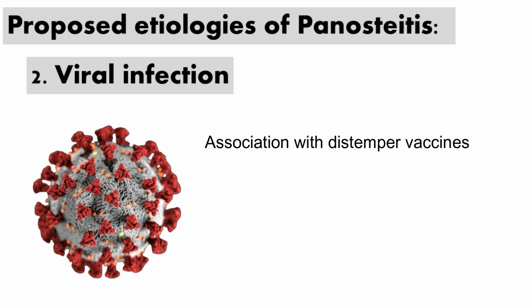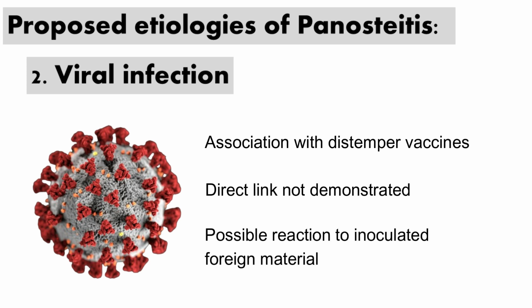Induction of lesions similar to panosteitis was observed in dogs, following the inoculation of medullary aspirates from panosteitis lesions. However, bone marrow samples from dogs with panosteitis did not cause any cytotoxic effects on kidney cell cultures, which would be expected if the cells were infected with canine distemper. It's speculated that host response to inoculated foreign material likely caused the panosteitis-like lesions.